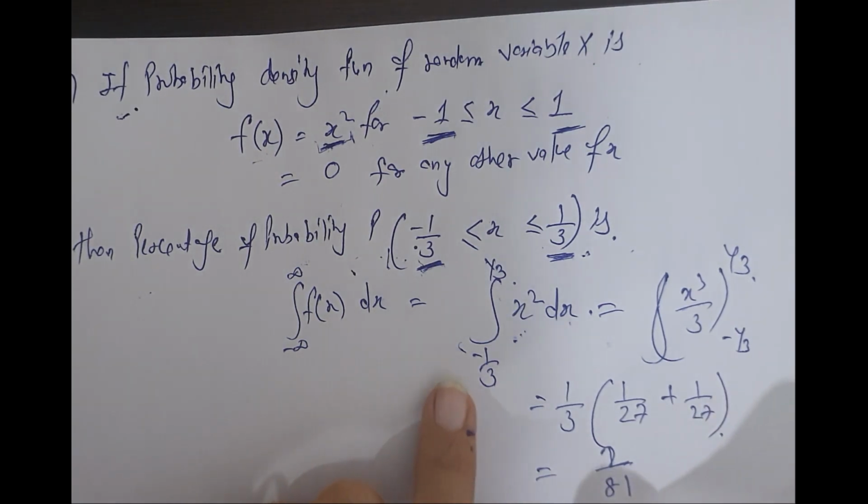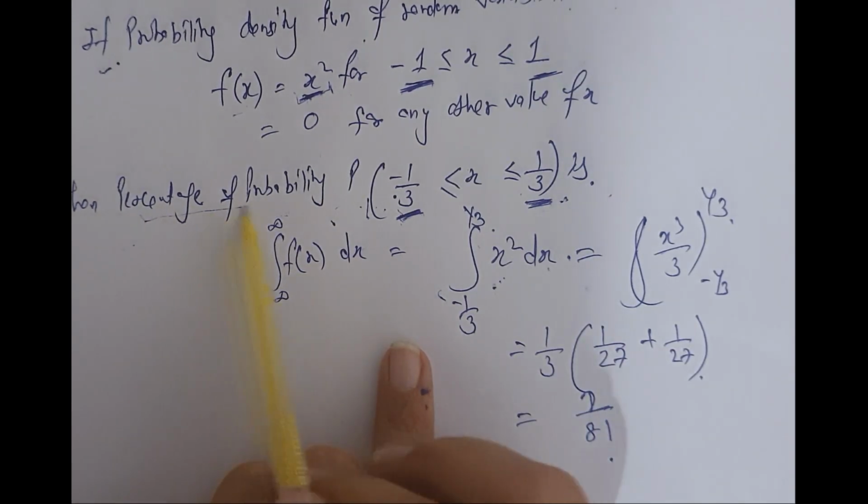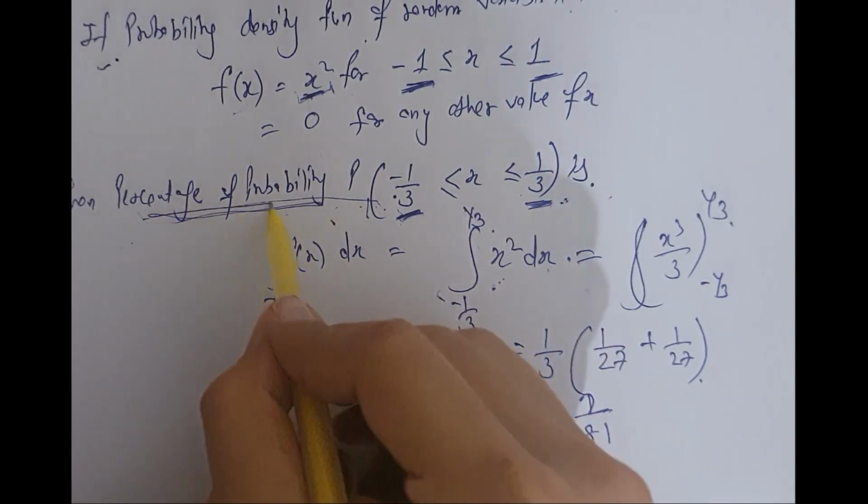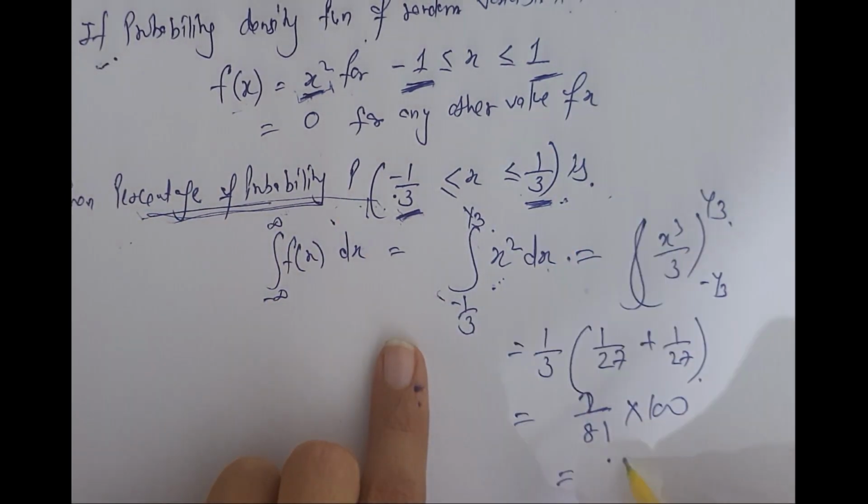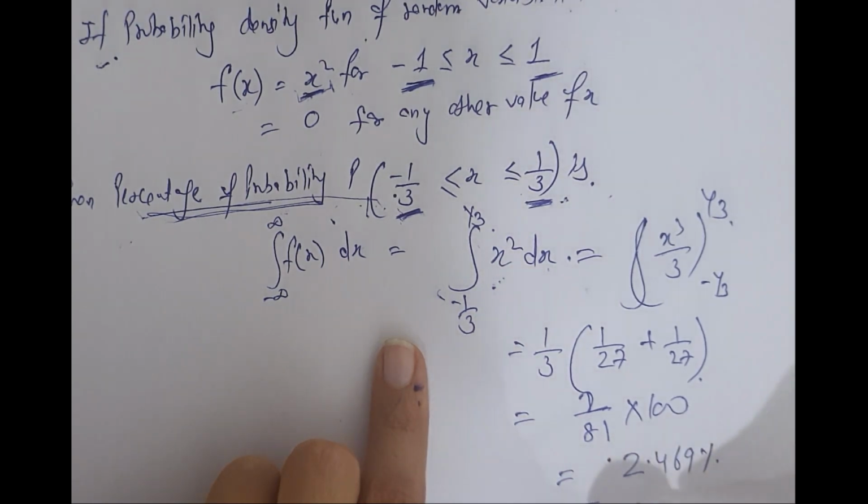Now this is the solution. Now they are asking us the percentage of probability. How do we find the percentage? That is, multiply by 100. The answer will come out to be approximately equal to 2.47%.